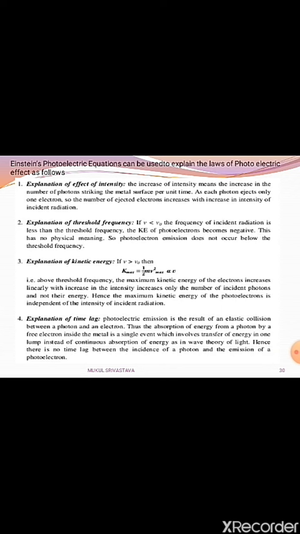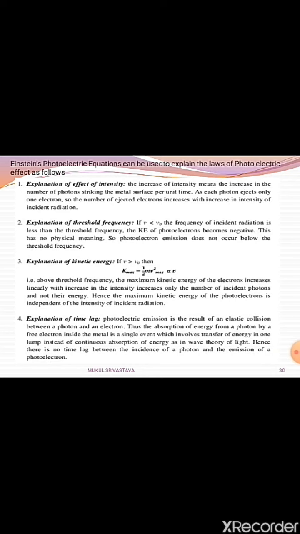Now we are talking about the explanation of threshold frequency. As you see in this Einstein photoelectric equation, K max equals h within bracket nu minus nu naught, where nu is the frequency of the incident radiation and nu naught is the threshold frequency. Now if nu is less than nu naught, in that case K max becomes negative, which is not possible. Kinetic energy is never negative. So in that case the photoelectron emission does not occur below the threshold frequency.